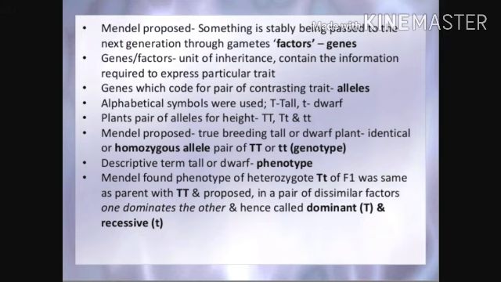Alphabetical symbols are used: capital T for tall and small t for dwarf. The pair of alleles for height in a plant can be capital T capital T, capital T small t, or small t small t. Mendel proposed that true breeding tall and dwarf plants have identical, or homozygous, alleles, a pair of capital T or small t genotypes. The descriptive terms tall or dwarf constitute the phenotype.